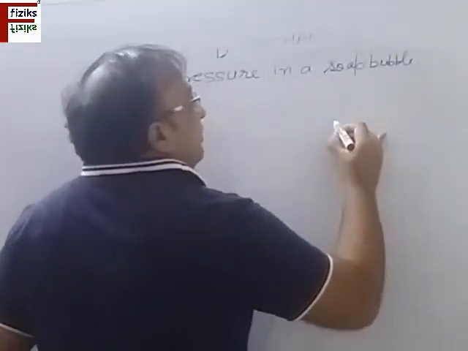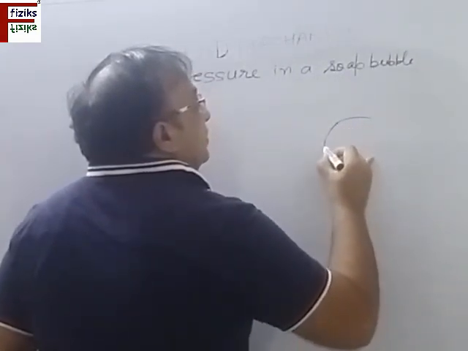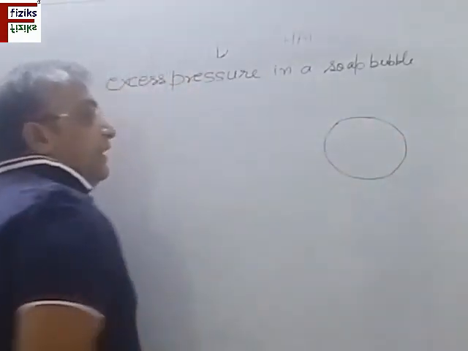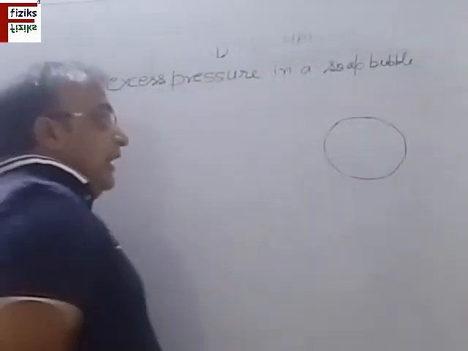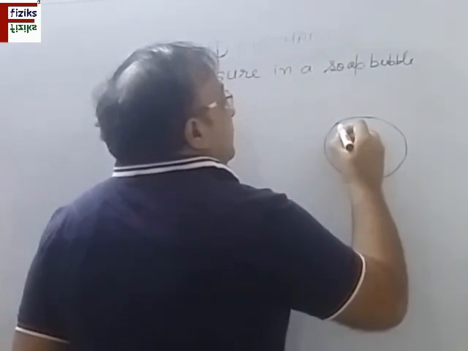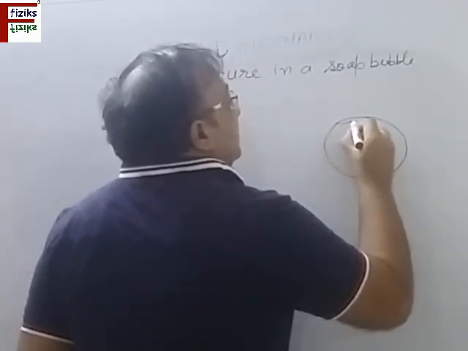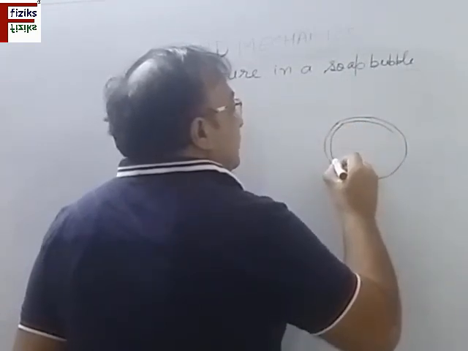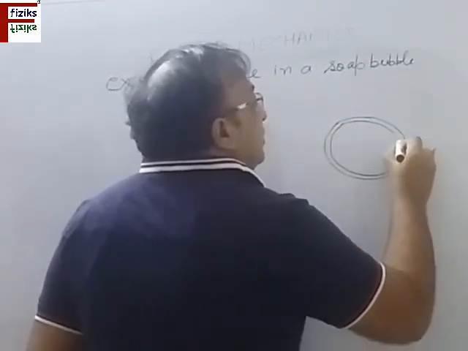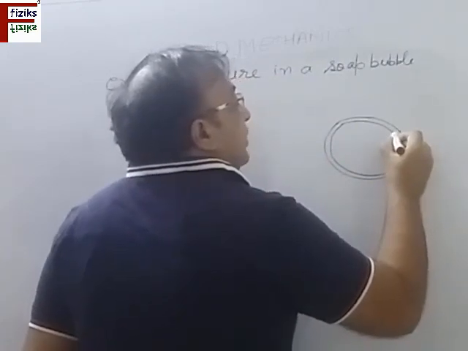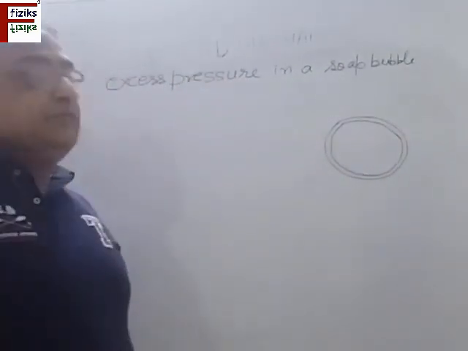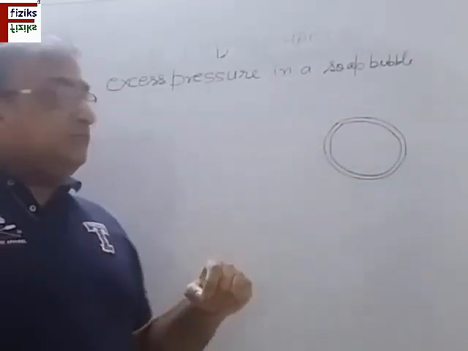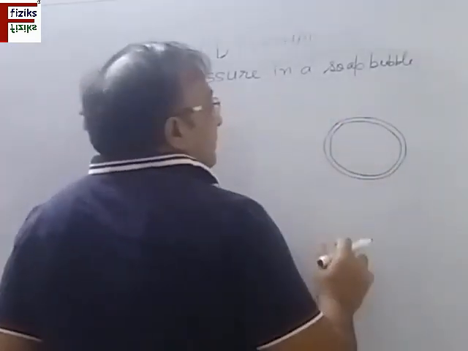Now we know how a soap bubble is formed. This is a soap bubble. So it has air inside it and air outside, and the layer of soap. So it contains a thick layer of soap, which means it has these two radii, outside and inside. But generally the thickness is very small. So this is the soap bubble which has been formed.